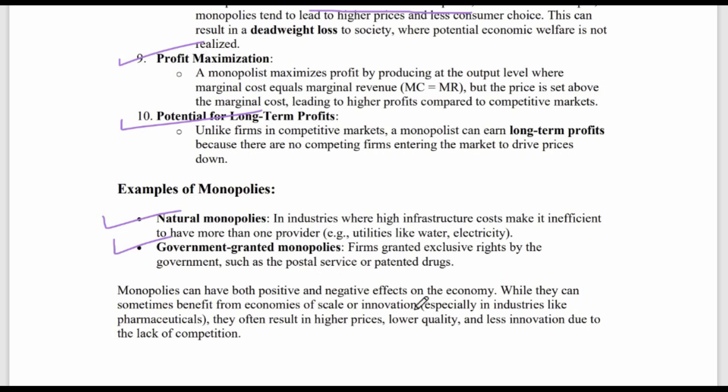Monopolies can have both positive and negative effects on the economy. While they can sometimes benefit from economies of scale or innovation, especially in industries like pharmaceuticals, they often result in higher prices, lower quality, and less innovation due to lack of competition. So I complete this video here.